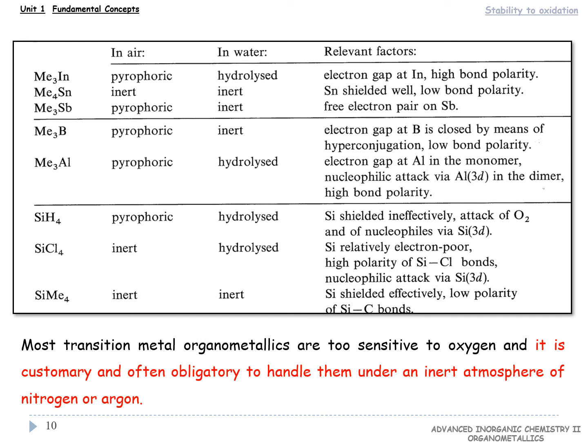The alkyls and aryls of the elements of groups 14 and 15 are kinetically inert to hydrolysis by water because in these groups the metal is surrounded by a filled shell of 8 electrons, so that nucleophilic attack is not favored.